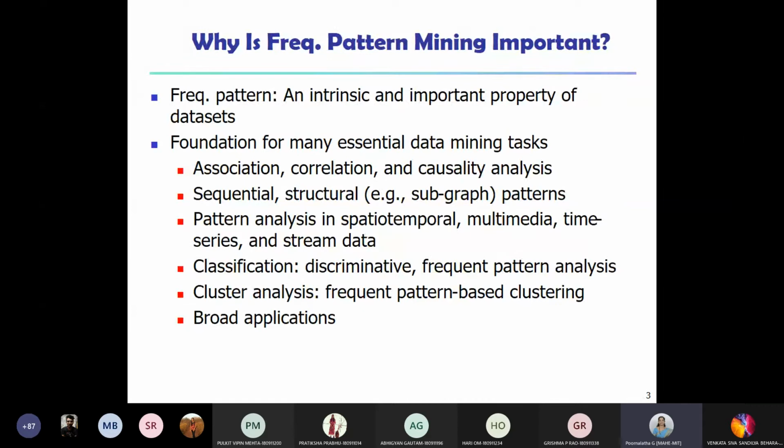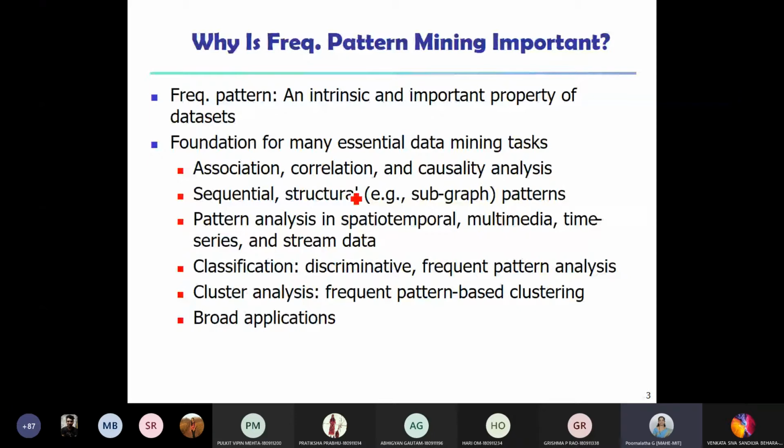So it is used in many of the data mining tasks. You might have studied this in the first chapter, right? Various data mining tasks. So for example, it can be used to find association. Is there any association between various two items? Is there any association among various users? Then correlation, whether it is present, and then causality.